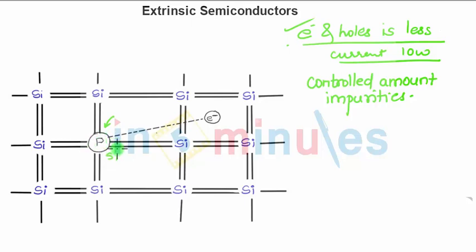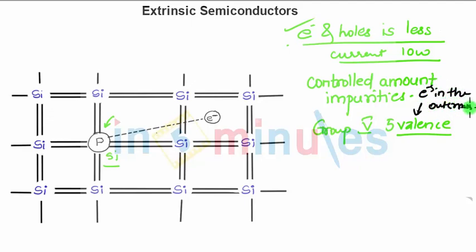Now even though the impurity atom does not have the same valence electron structure, still it replaces the silicon atom. What is the valency of phosphorus? It comes under group 5 elements, containing 5 valence electrons. Valency is 5, that means electrons in the outermost shell are 5.